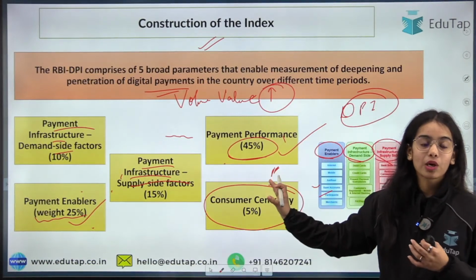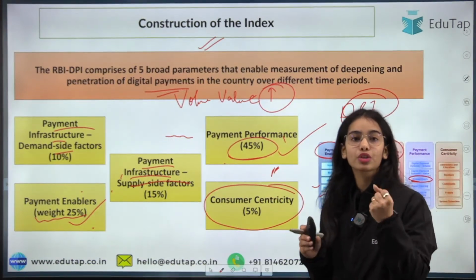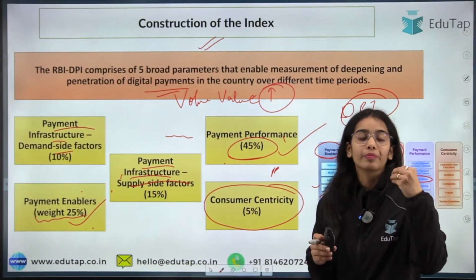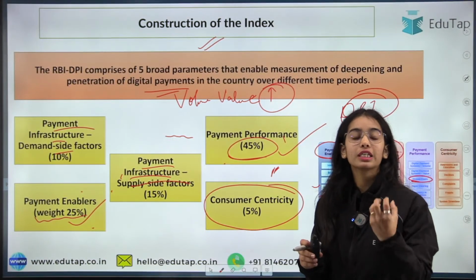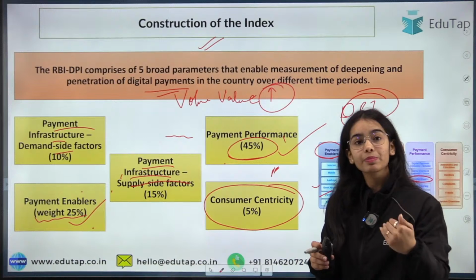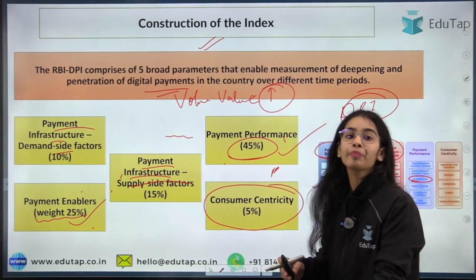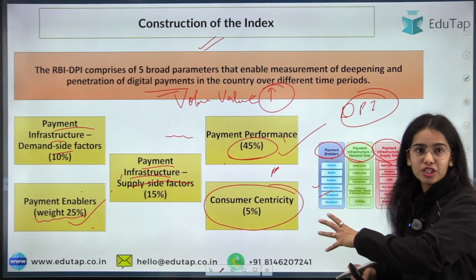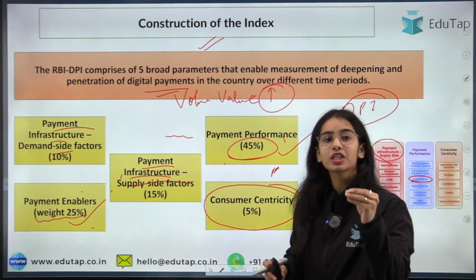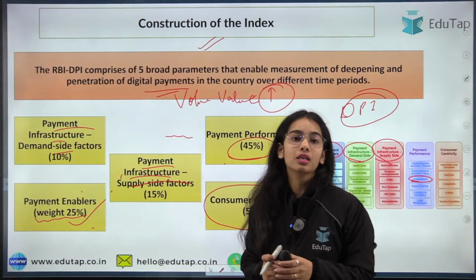The descriptive question can also come on the deepening and the penetration of the digital payment index, or deepening and the penetration of the digital payments in the country. What steps are being taken by the government? What steps are being taken by the Reserve Bank of India? And you can use this digital payment index to show that the digital payments are actually improving in the country.